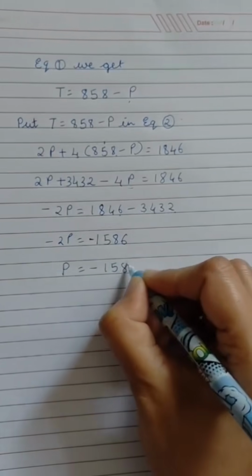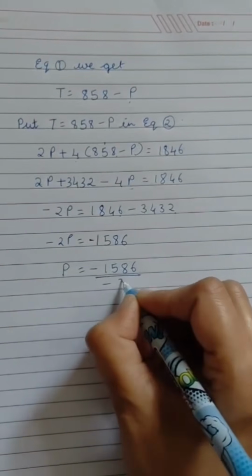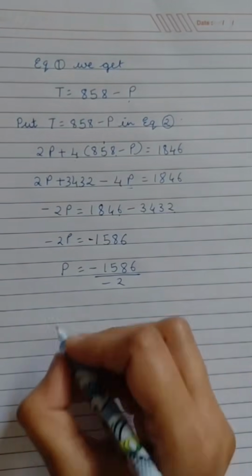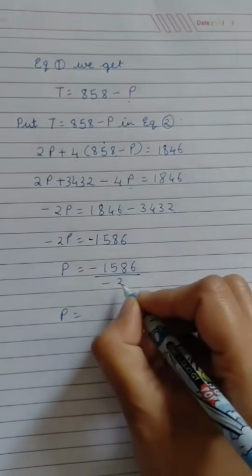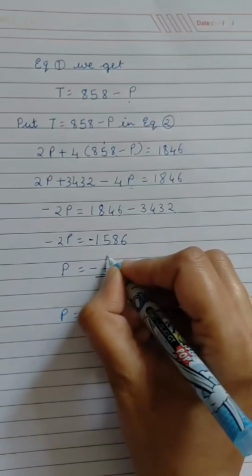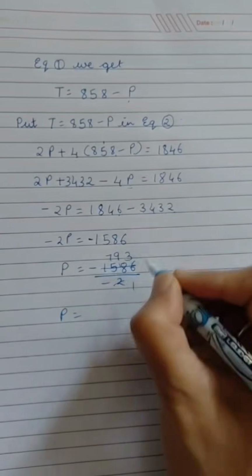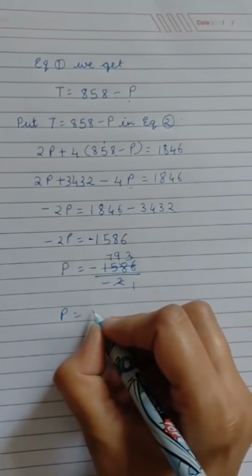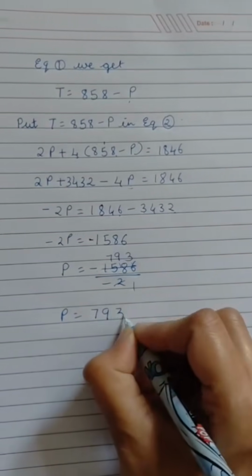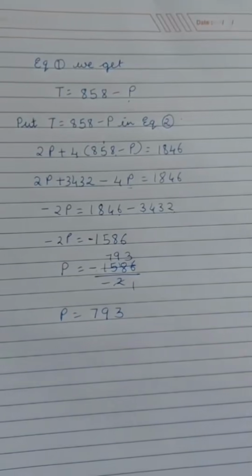So here 1586 will divide by 2. Both numerator and denominator both are having the minus sign, so it will be removed. So 2 7s are 14, 1 will be carried, 2 9s are 18, and 2 3s are 6, so 793 total parrots are there.